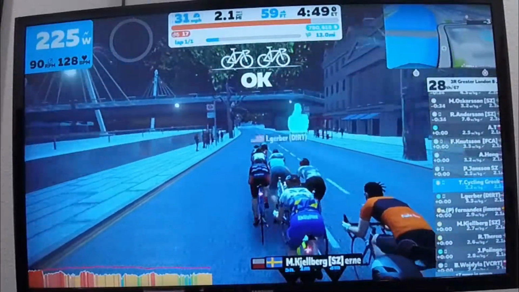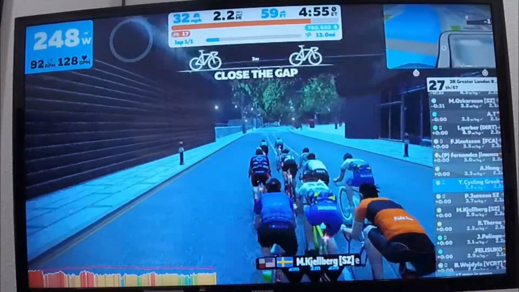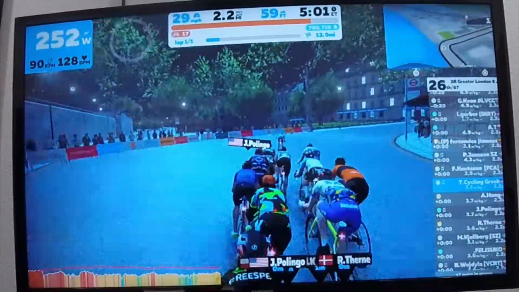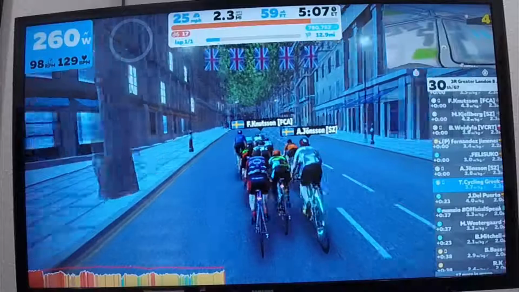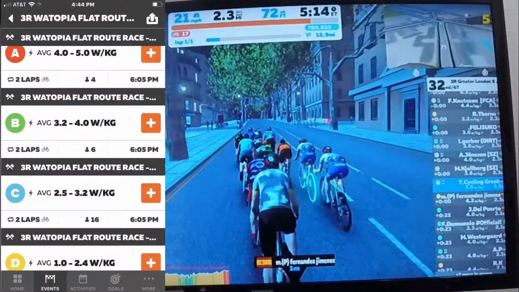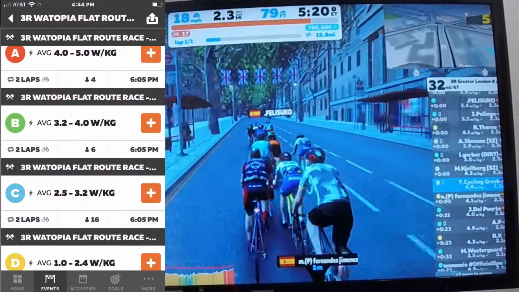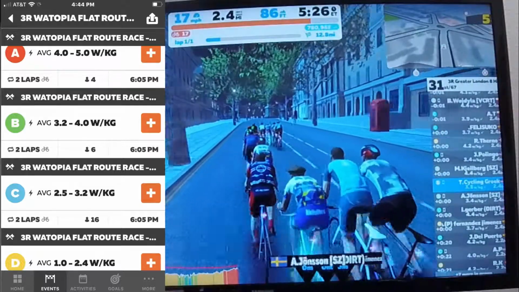Now, the 67 are not in my Category B. They are all the categories together. I had about 28 people that had signed up for Category Bs. Even though these categories have designated wattage per kilogram ranges, anybody can sign up for anything.